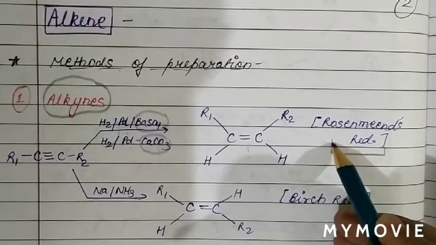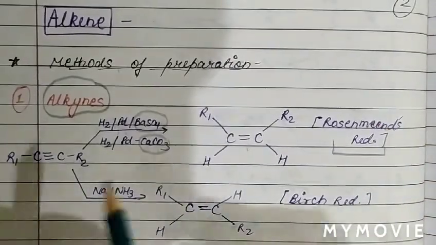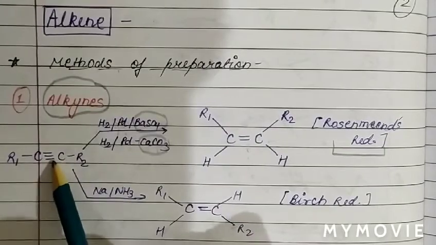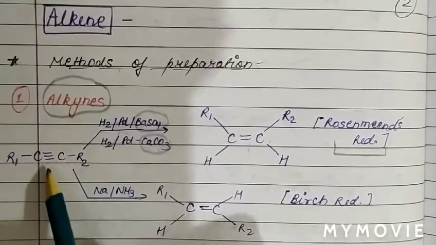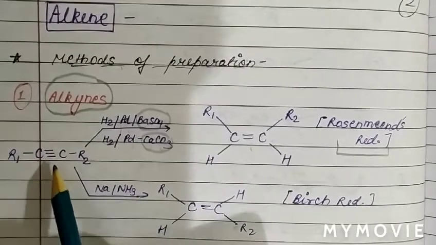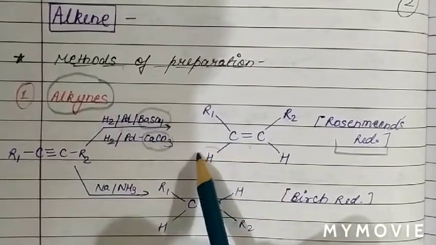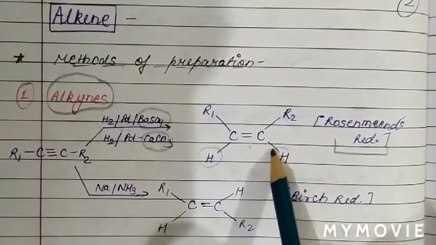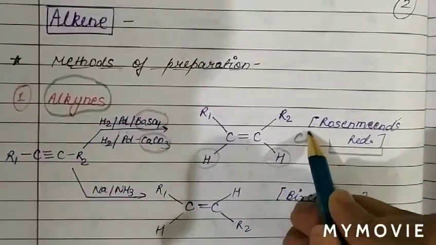This is Rosenmund reduction reaction. So basically, the triple bonded carbon will change into a double bond and there is addition of hydrogen, and the addition of hydrogen is from the same side. When hydrogen is added from the same side, as we know, when two atoms lie on the same side of the plane, the isomer we call cis isomer.